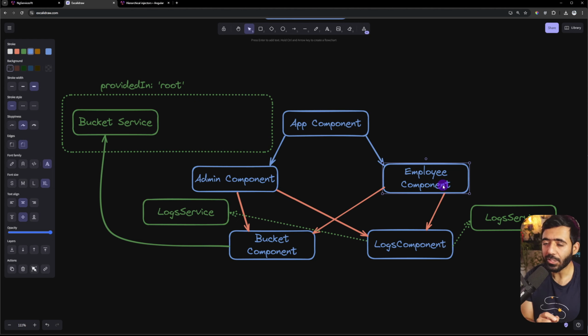Really nice. But there's one catch. When we provide a service on a component level, the service dies when the component is destroyed. So if I navigate away from admin to employee and employee to admin, the logs would no longer exist. We could use something like an API call to save this to the backend, or we can use local storage to save them. But to keep this example simple, I'm not going to do that. But I want you to try it out to save the logs for employee and admin separately in the local storage, and that would be a really interesting exercise for you to do.